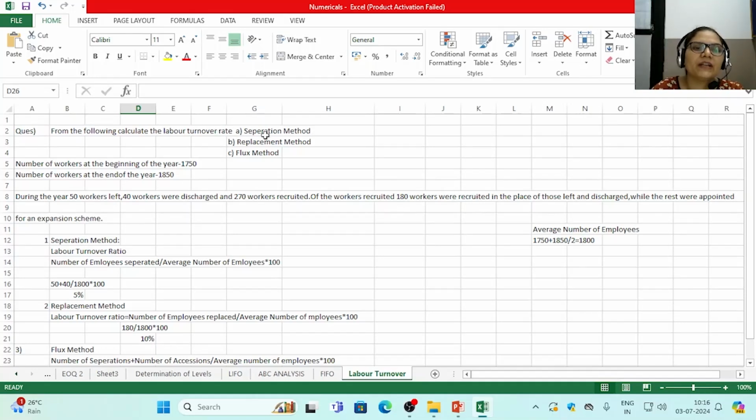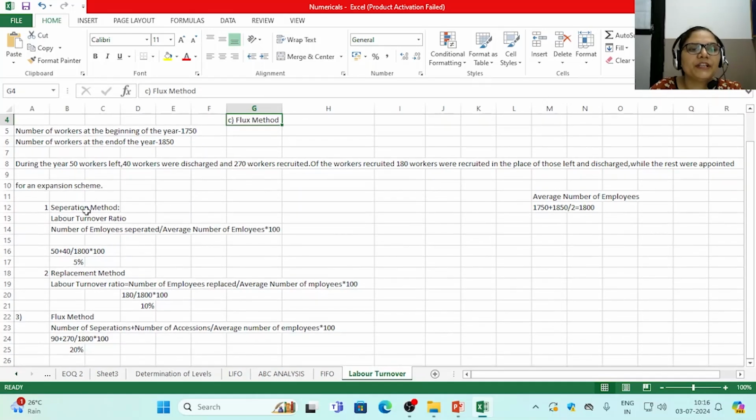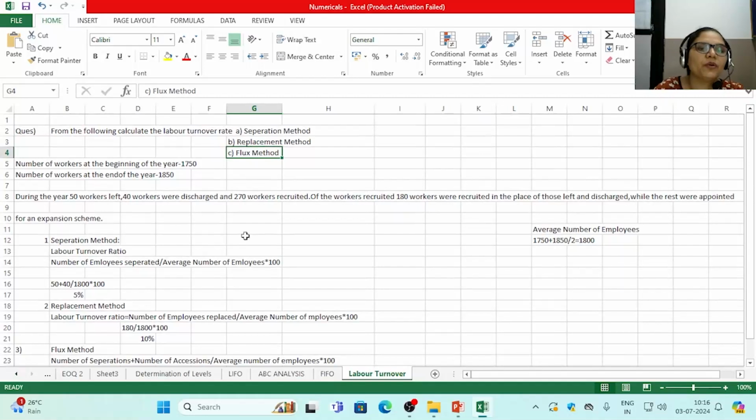Labor turnover is calculated on the basis of three methods: separation method, replacement method, and flux method. Separation method, the formula is labor turnover ratio is equal to number of employees separated upon average number of employees into 100. Number of employees separated, we know, are the employees who are leaving the organization. In this particular question, if we read it carefully, during the year 50 workers left, 40 workers were discharged.